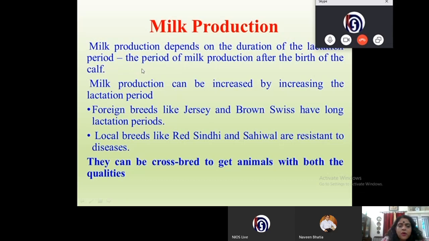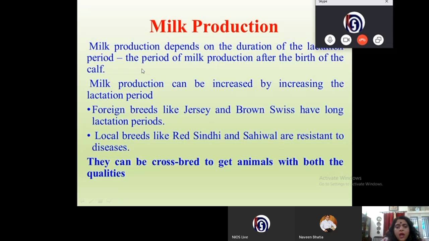Now there are some foreign breeds and local breeds. You should know the names of the foreign breeds and local breeds. These are important. So you have foreign breeds like Jersey cow and Brown Swiss, and they have a long lactation period. So you need cows which have a long lactation period. And then you have local breeds like Red Sindhi and Sahiwal, which are resistant to diseases. So you have foreign breeds which have a longer lactation period, and local breeds which are resistant to diseases.